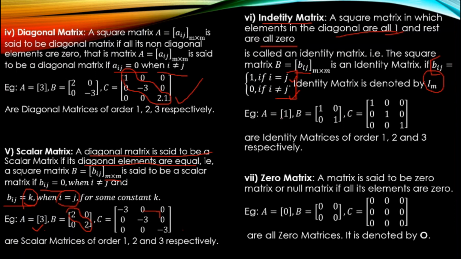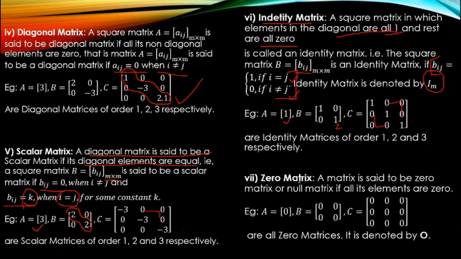Example: A equal to 1, order is 1. B equal to what? See, diagonal elements 1, non-diagonal 0. Order is 2. C equal to 1, all diagonal elements, and non-diagonal 0. So the order is 3. Here we complete the identity matrix.